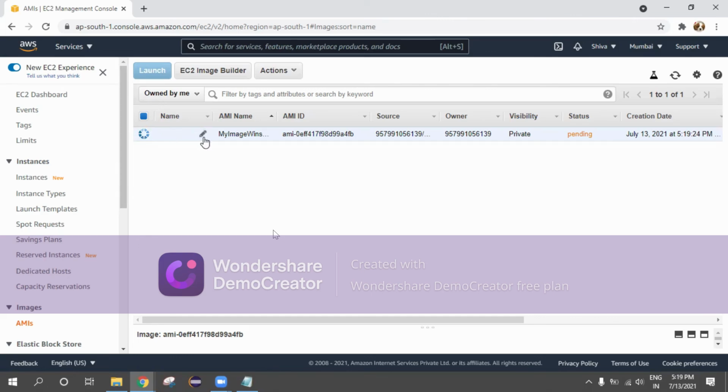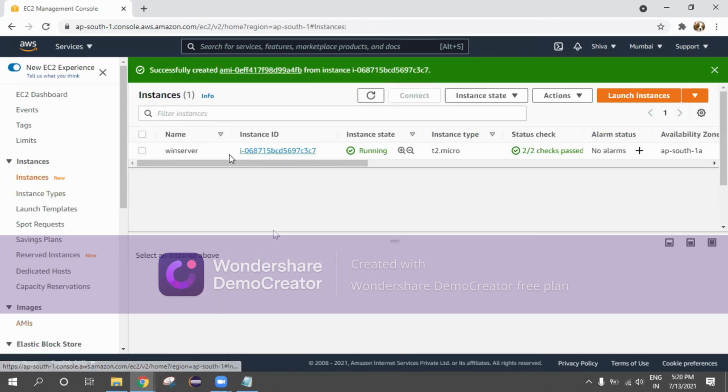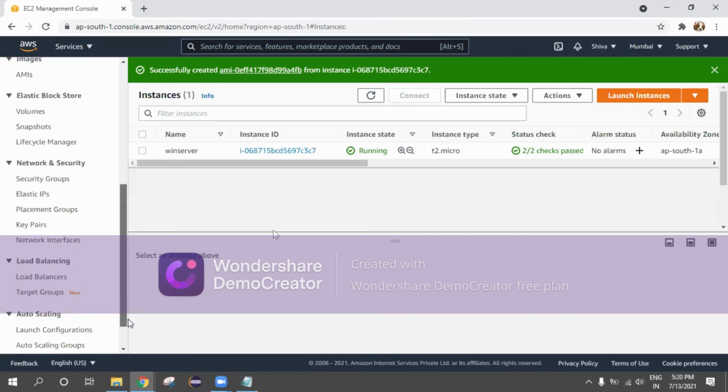So here we'll write the name. What would be the name of this image? Any name you can provide. I'm just providing Win server, so that this is my image, Windows server. The status is still pending. If you go to EC2 instances, this is your running EC2 machine, and now we'll go forward.